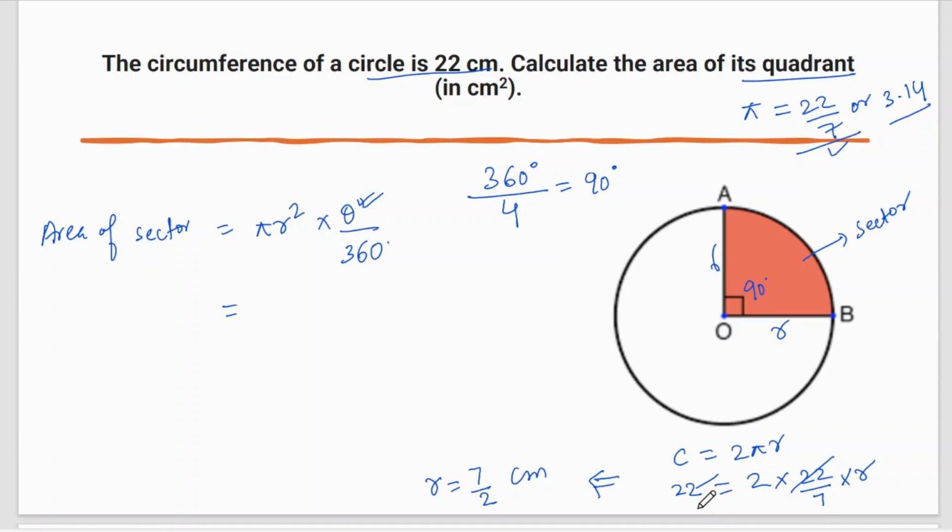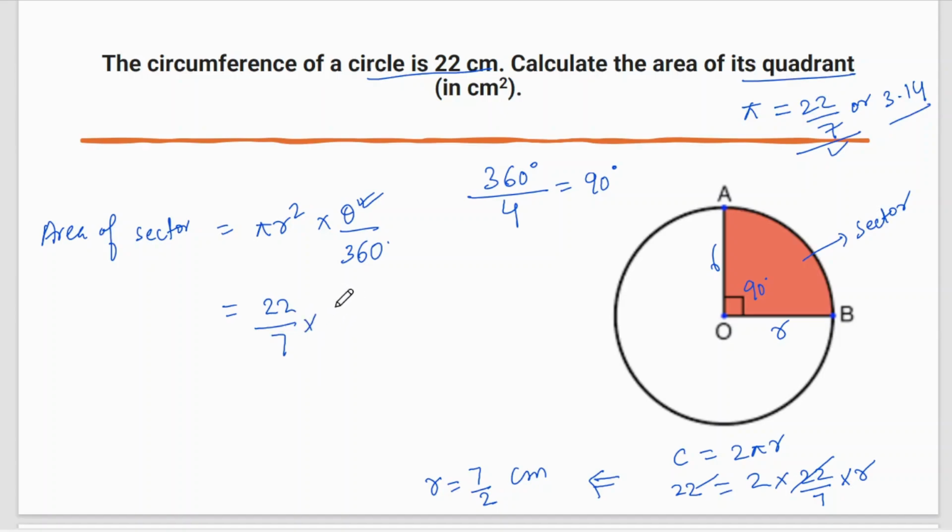And always remember, for the calculation purpose of any questions related to mensuration, always try to save your calculation for the last step, because questions are designed in such a way that most data get cancelled out. So you can see here, I have taken the value of pi as 22 by 7. And what is the value of r?